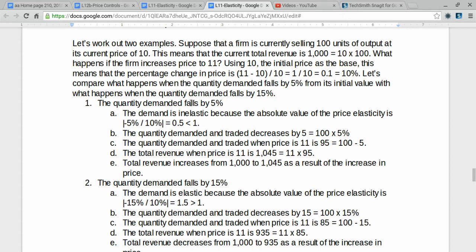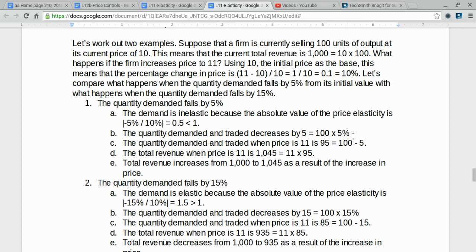Let's look at what happens when quantity demanded falls by 5%. First, the demand is inelastic because the absolute value of the price elasticity is going to be minus 5% divided by 10%, which is 0.5, which is less than 1. It means the quantity demanded and quantity traded will decrease by 5, which is 100 times 5%. The quantity traded when price is 11 is going to be 95.